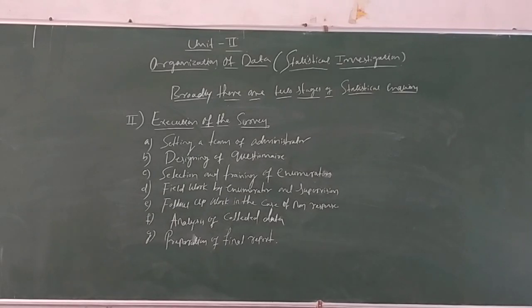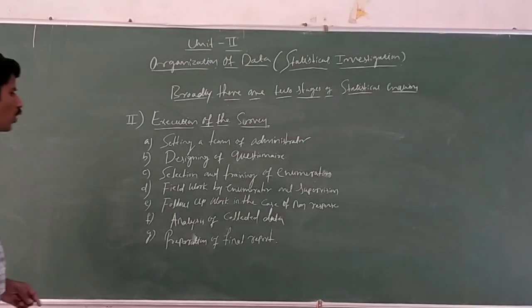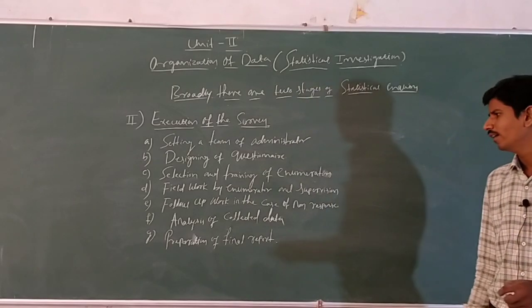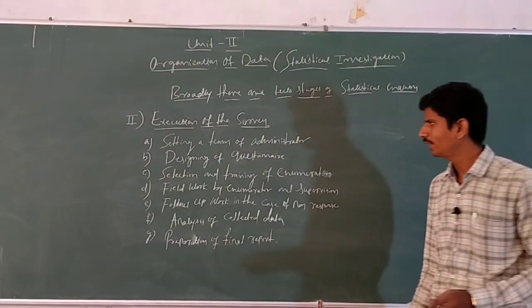One is setting a team of administrator. Second one is designing of questionnaire. Third one is selection and training of enumerators. Fourth one is field work by enumerator and supervision. Fifth one is follow-up work in the case of non-response. Sixth one, analysis of collected data. And seventh one is preparation of final report.